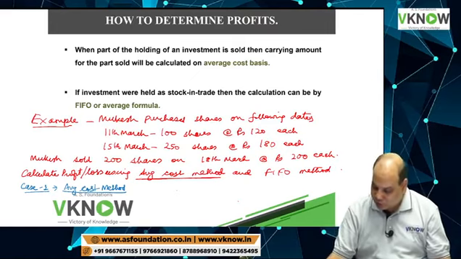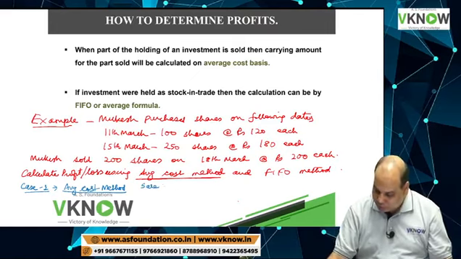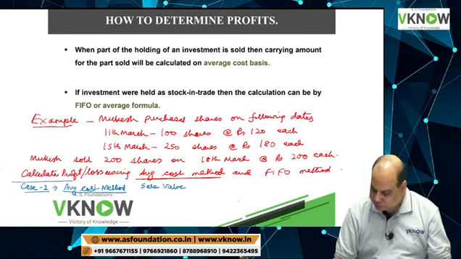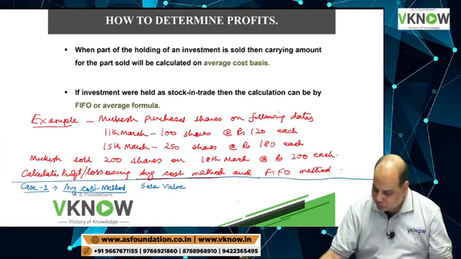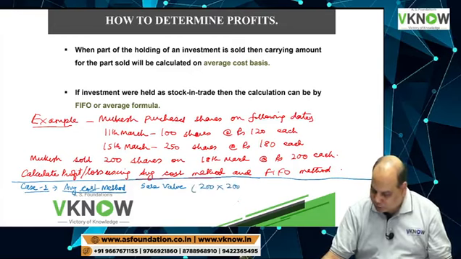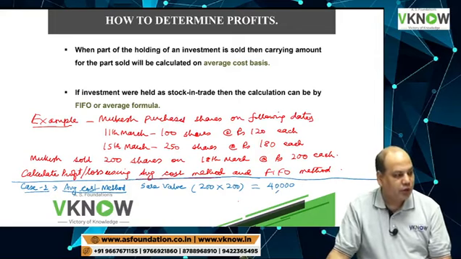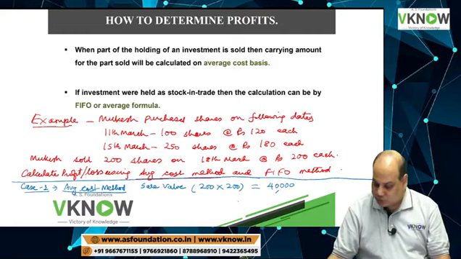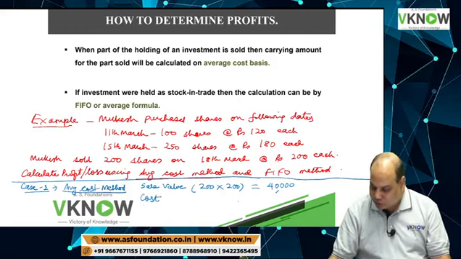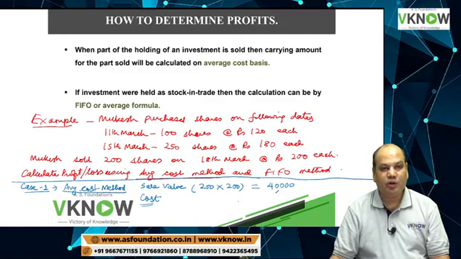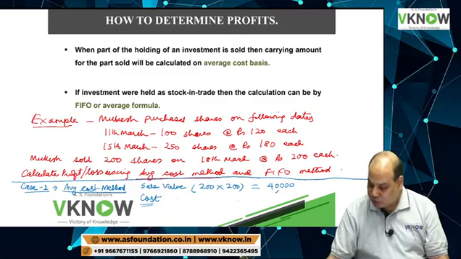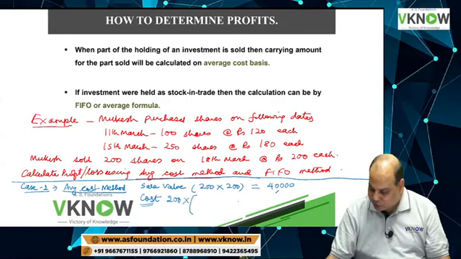So under average cost method, my sale value is 200 shares into 200 rupees, which is 40,000 rupees. 200 into 200 is 40,000. And what will be my cost?